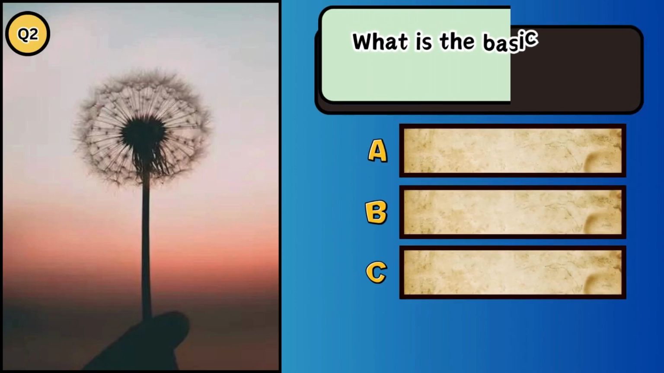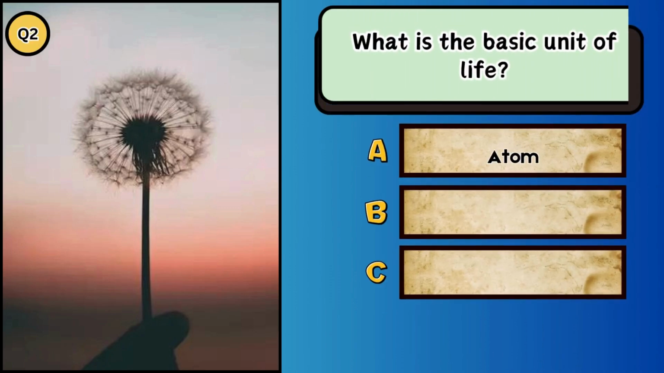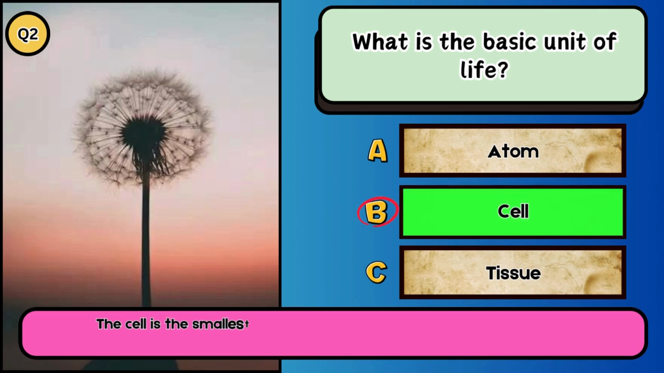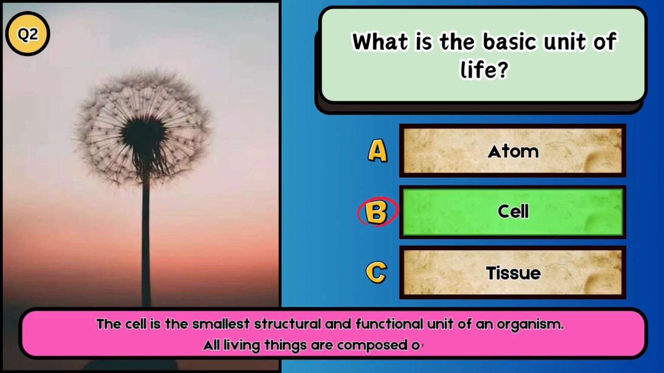What is the basic unit of life? A. Atom. B. Cell. C. Tissue. The answer is B. Cell. The cell is the smallest structural and functional unit of an organism. All living things are composed of cells.